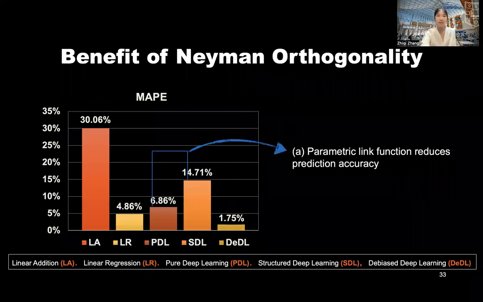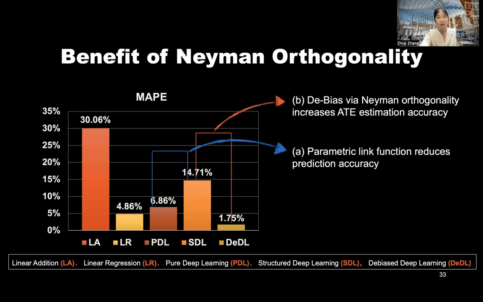Here, in the same MAPE chart, we can see that by comparing the PDL and SDL estimators, the parametric link function employed by structured deep learning actually reduces the prediction accuracy by increasing the MAPE of SDL. However, debiasing through the Neyman orthogonal score function increases ATE estimation accuracy by reducing this MAPE from 30% to 1%. So the benefit of B actually outweighs the cost of A.